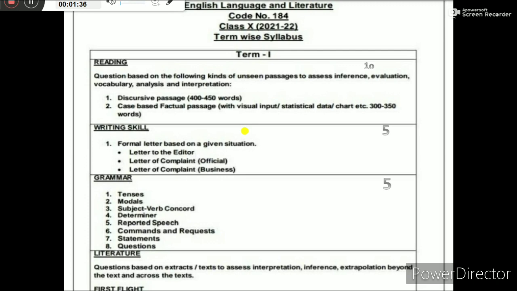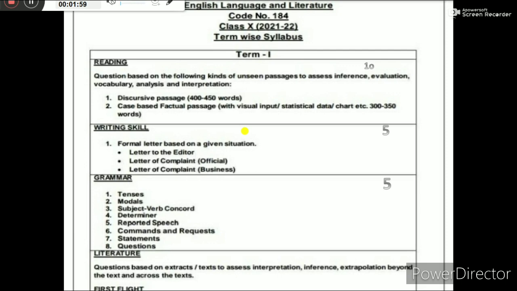Then comes the writing skill. In writing skill, there will be 3 kinds of letter: letter to the editor, letter of complaint, and official and business letters. You have to choose a letter, and it will carry 5 marks. Now the grammar.